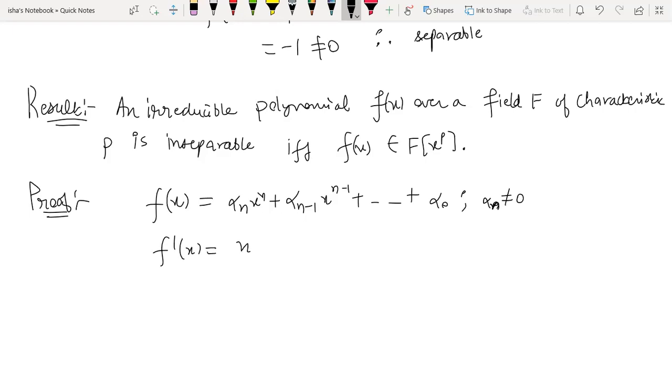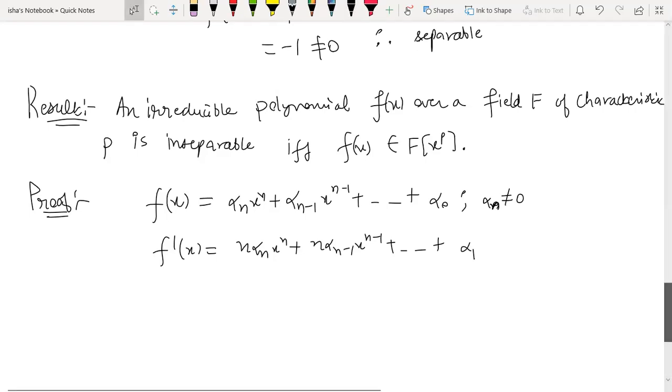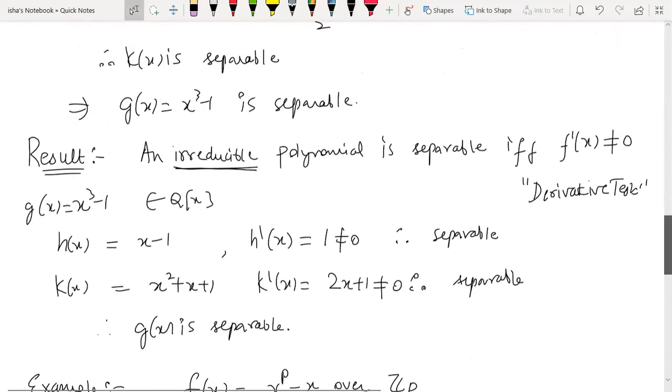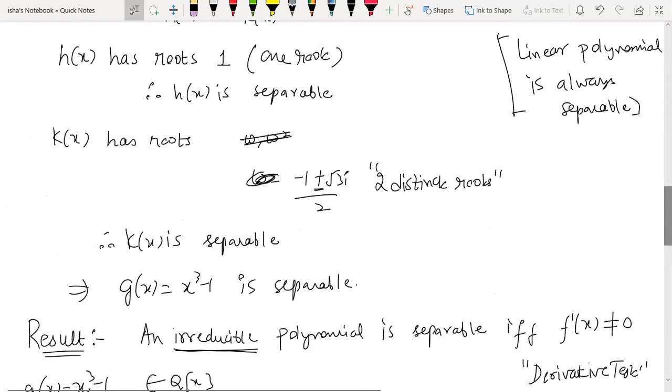When you do its derivative, you will get this, and the last term is going to be alpha 1, because alpha naught's derivative is 0, the constant term. So yes, f dash x is going to be this. Now we say that it is separable, the above result which I just stated. The derivative has n minus 1 in the first term.